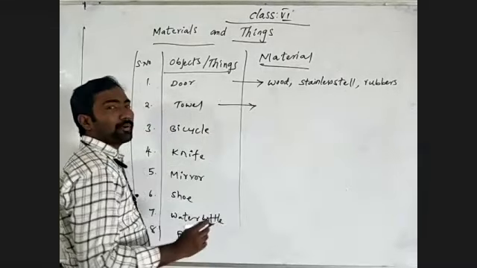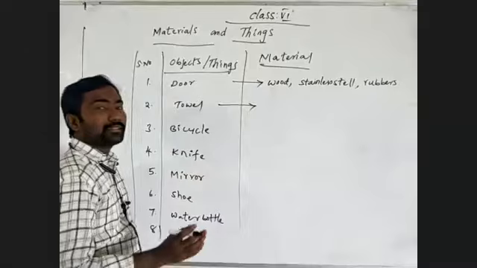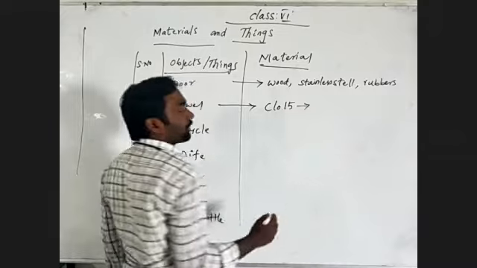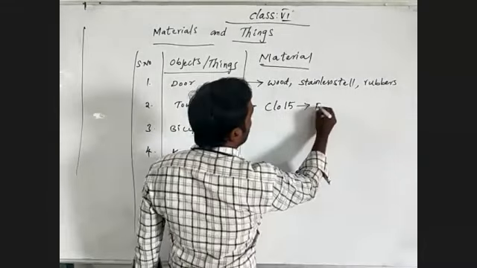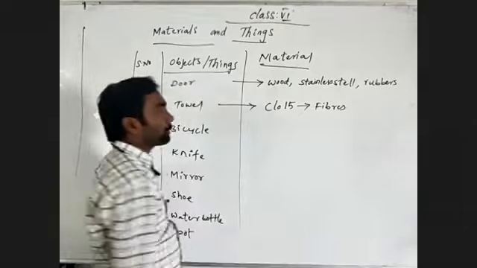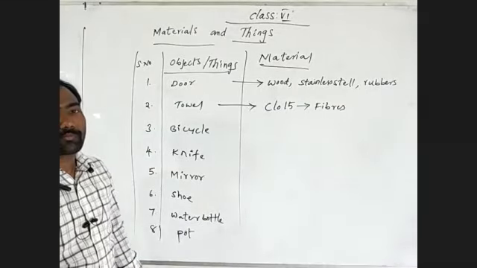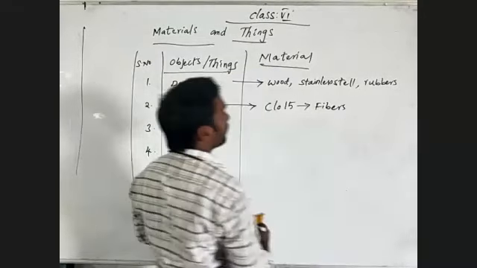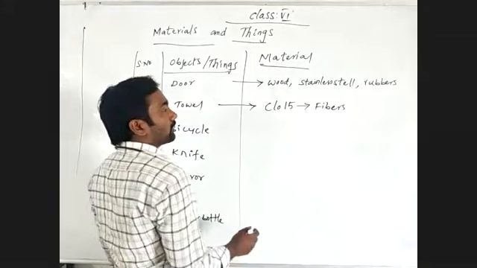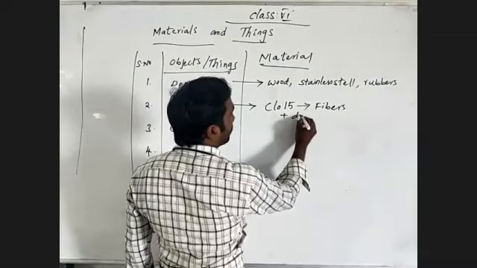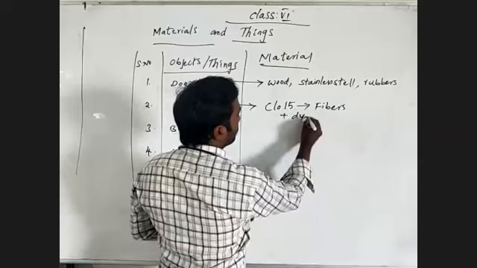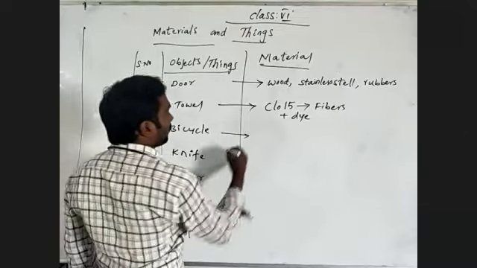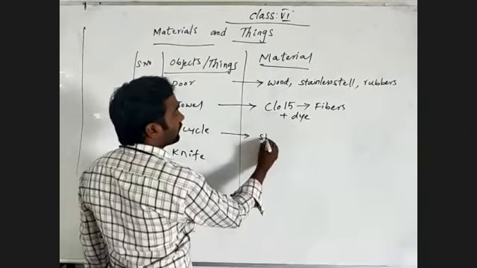The towel is made up of what? Cloth. Generally, cloth is made from fibers, and also with dye, colors.